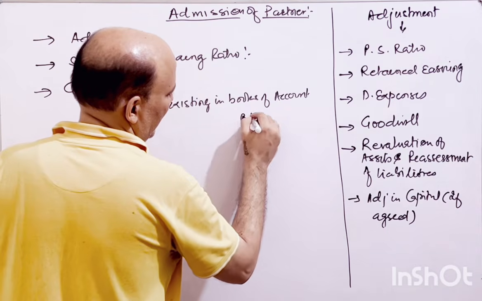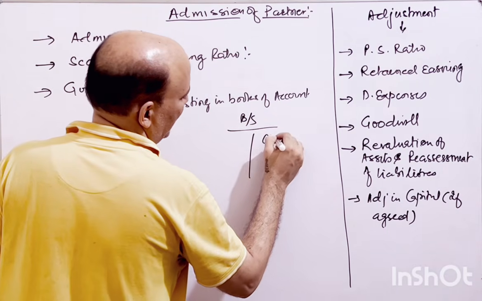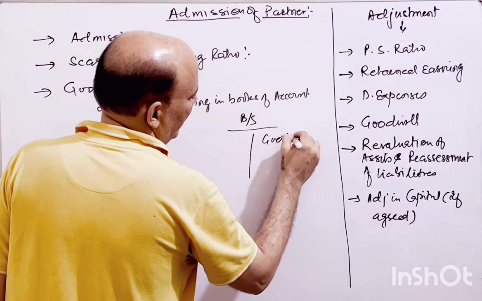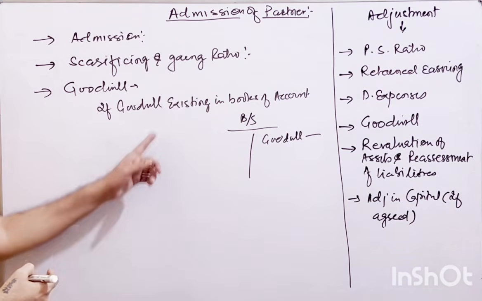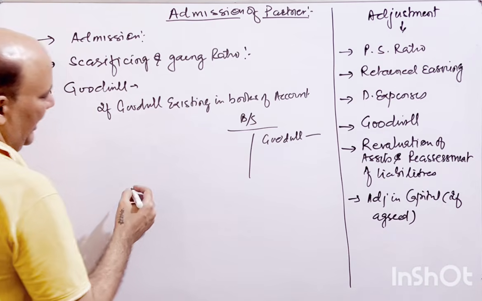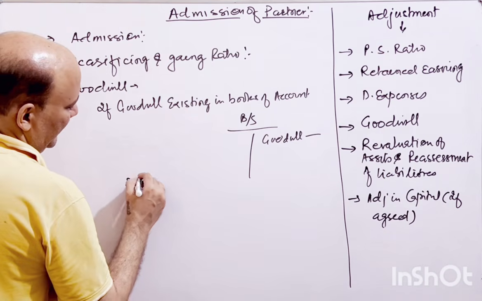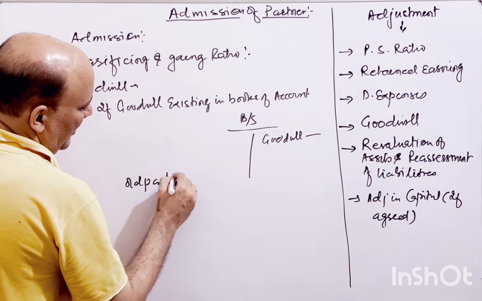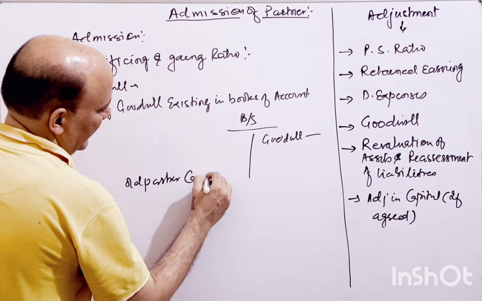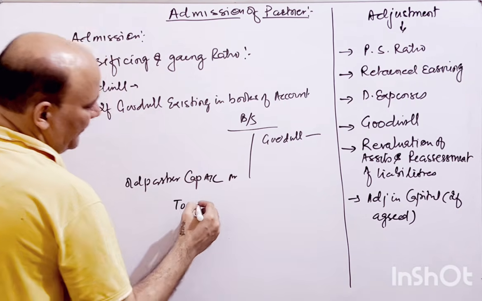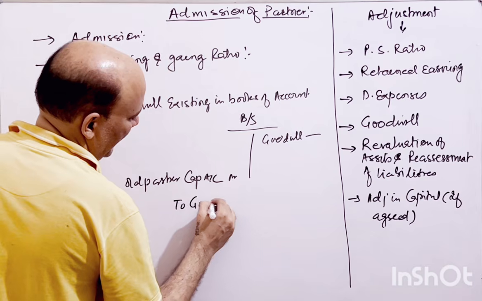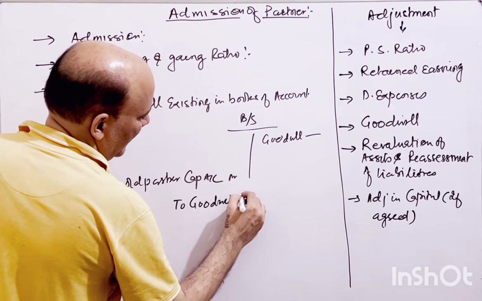This is your balance sheet, and here the goodwill is shown. So what you have to do is write off this goodwill at the time of admission. And what will be the entry? Old partners' capital account debit, to goodwill account.